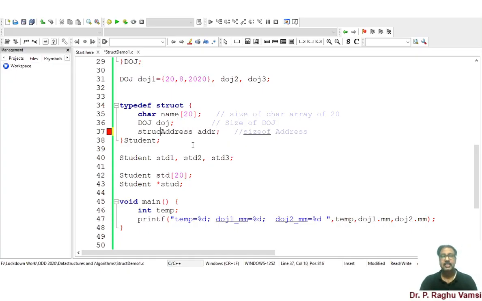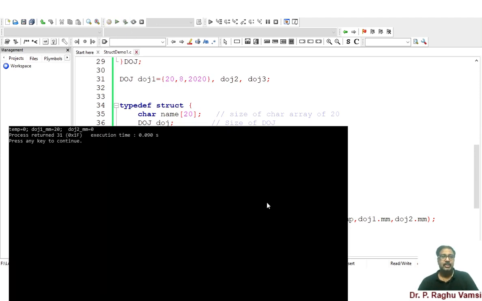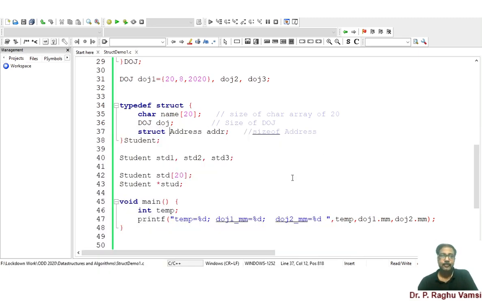You are supposed to define it as a struct type because it is not a typedef type, it is only a struct type. So that's the reason it is giving you an error here. Now we'll see whether it will run or not. Okay, it ran successfully. Temp is equal to 0, DOJ1 mm is equal to 20, and DOJ2 mm is equal to 0, because we have not initialized the DOJ2 structure variable. So that's the reason we got doj2 mm as 0. This is the way variable initialization is done in the structure.